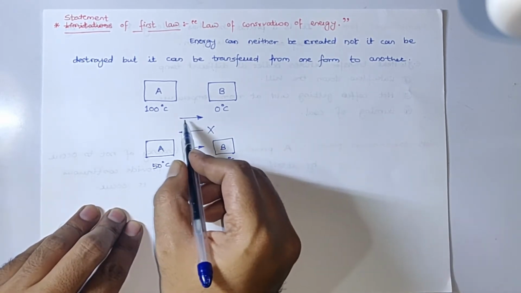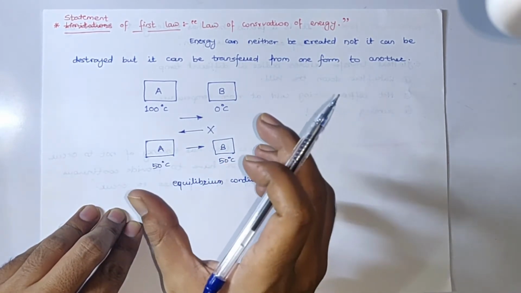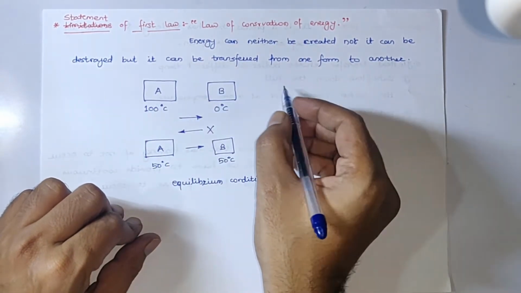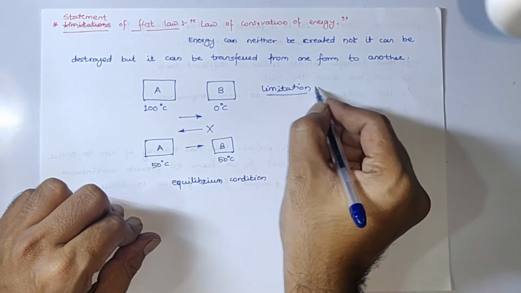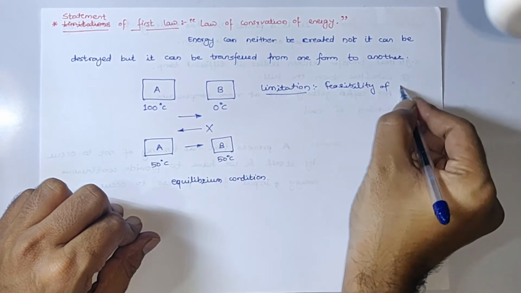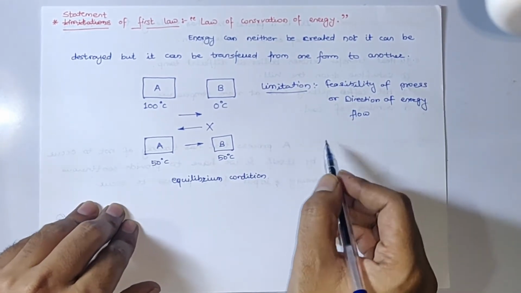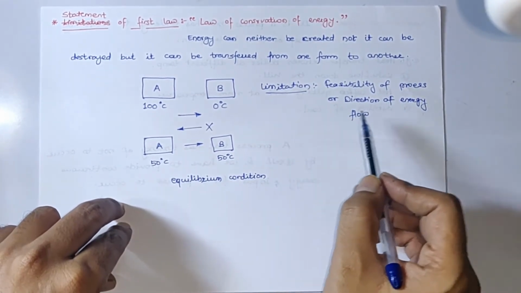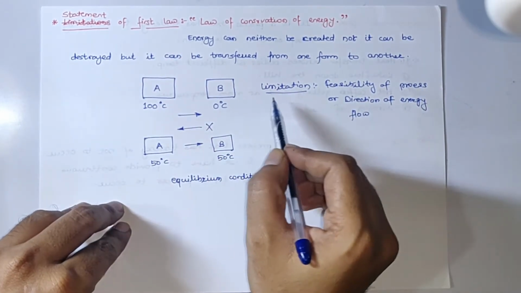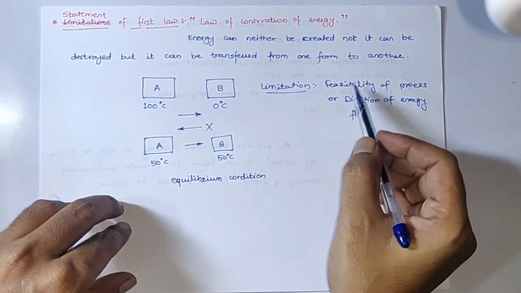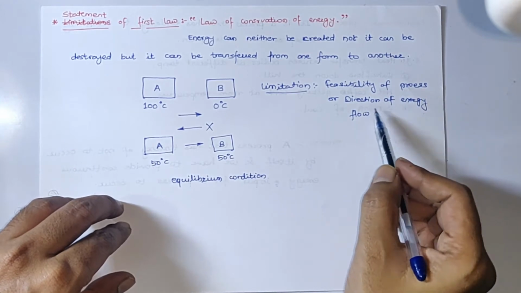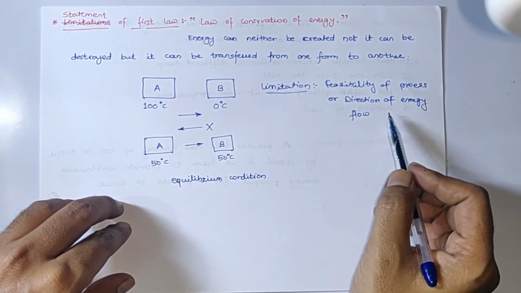The spontaneous process is only the heat flow from the body which is at higher temperature towards the body which is at lower temperature. So the limitation of the first law is that it does not talk about the feasibility of a process or the direction of energy flow, in which direction the energy will flow. The first law does not talk about anything like that. It is the main limitation that the first law of thermodynamics has.